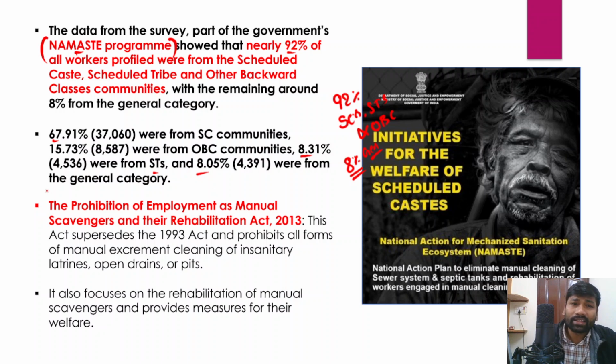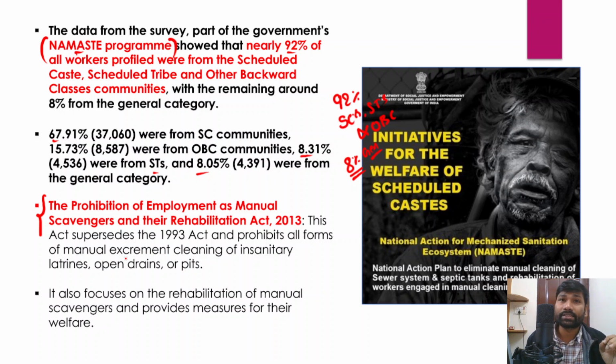And apart from that, the Union government has brought in one very important, very ambitious legislation for the protection and rehabilitation of manual scavengers. Manual scavengers are the people who used to clean septic tanks and sewer lines with their hands. However, it is a violation of Article 21 of the Indian Constitution.